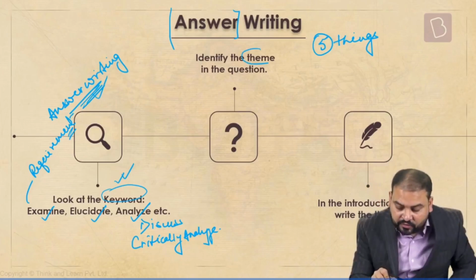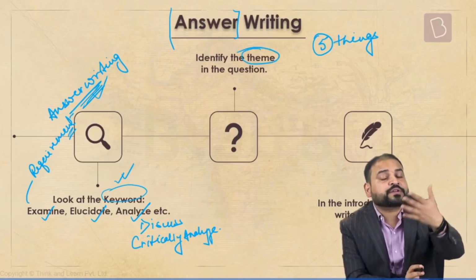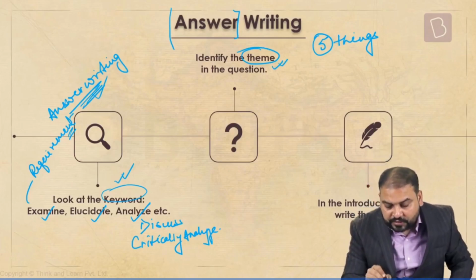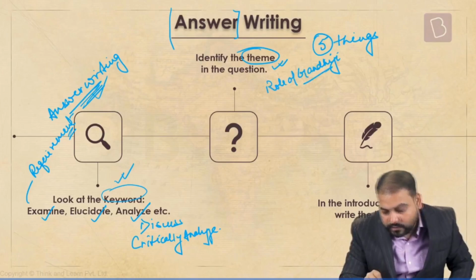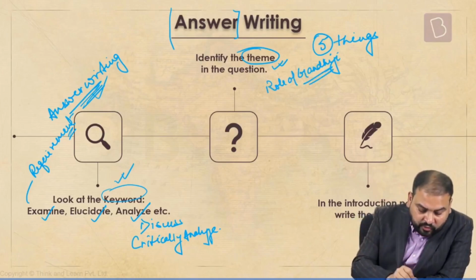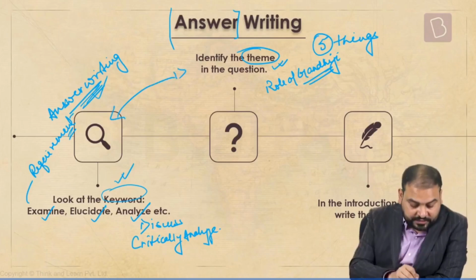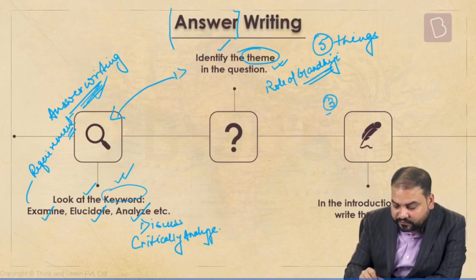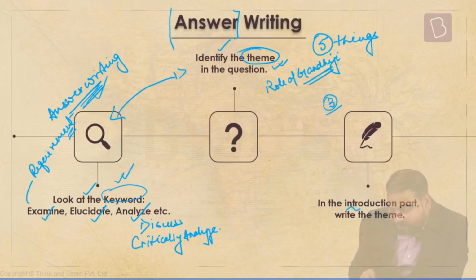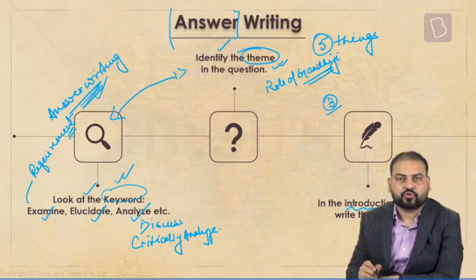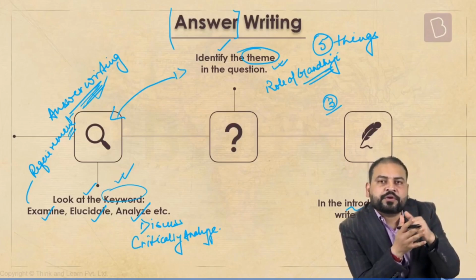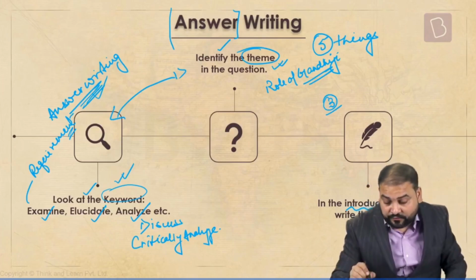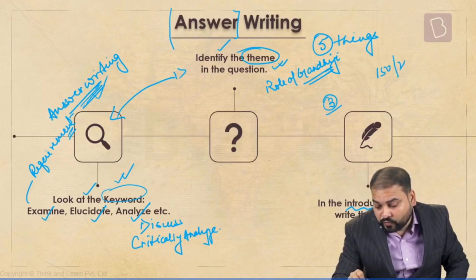Number 2, theme of the question. I just now told you, discuss the role of Gandhiji in the freedom movement. So definitely the theme is what? Role of Gandhiji. So the moment you understood these two, that is the keyword and the theme, then comes the third part, where basically the introduction has to be written. Gandhiji's role in the freedom movement, we will start with, depending on the number of words, of course, 150 or 250 words.